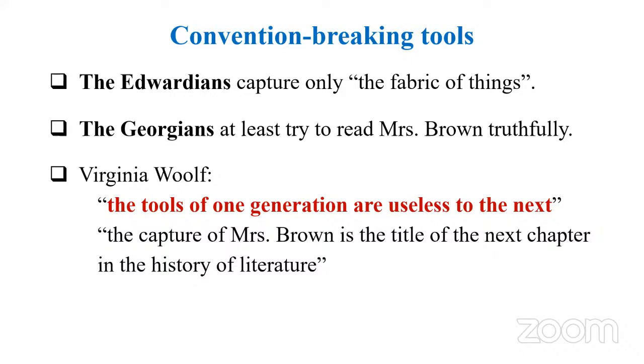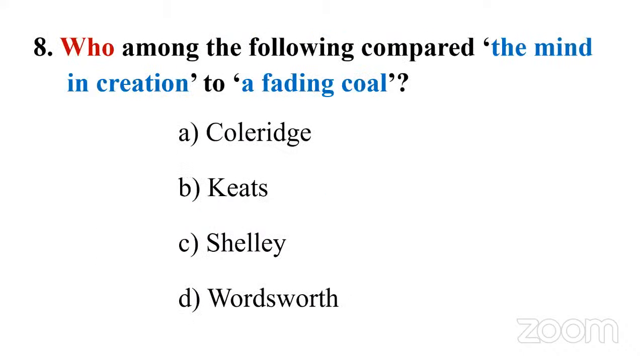And the capture of Mrs. Brown, capture in the sense of how they are going to capture the soul, like Russian writers, of Mrs. Brown, is the title of the next chapter in the history of literature. So we can consider this essay as a kind of defense of modernist writers, and also a kind of manifesto of modern literature in Britain. Okay. So with this, let's go to the next question.